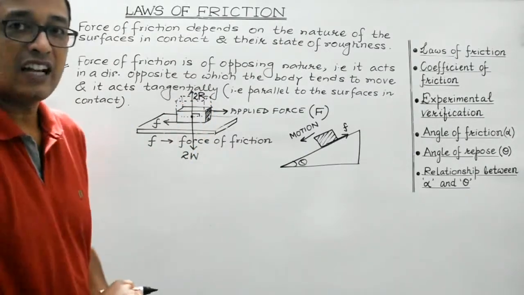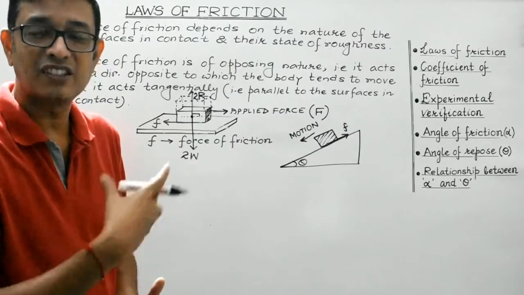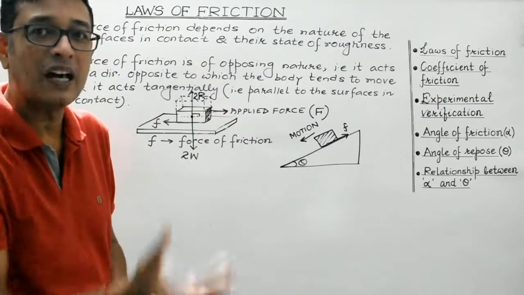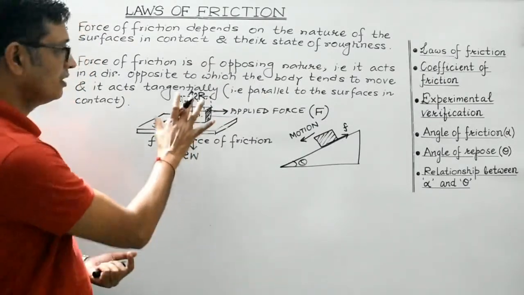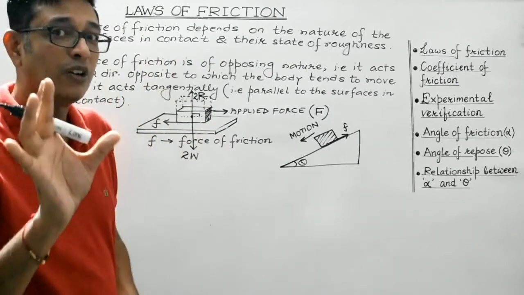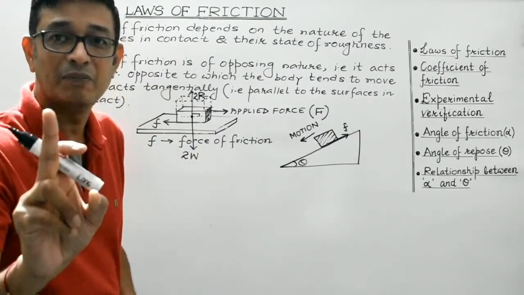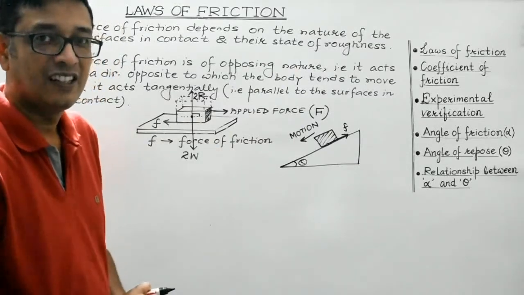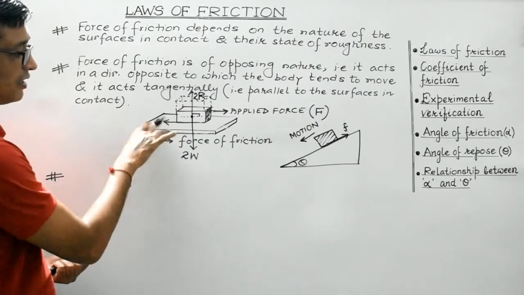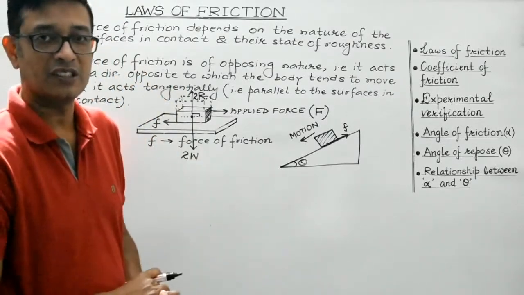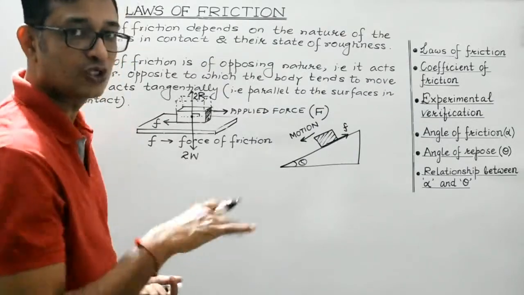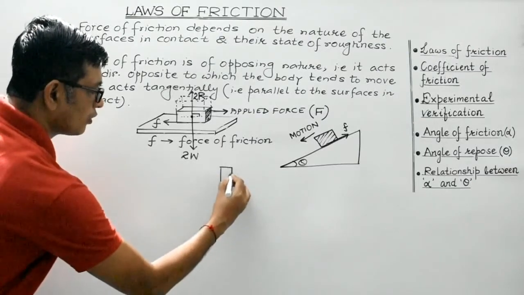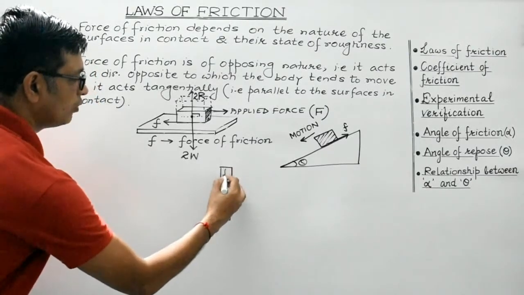So what I mean to say is that with the increase in the weight of the system, if it is placed horizontally, the normal reaction will also increase accordingly, so as to balance the weight, isn't it? So here, weight is equal to the normal reaction, provided, mark my point, provided the body or the system is placed horizontally, right? So here we'll discuss that force of friction increases with the increase in the weight of the system. We'll discuss it through some experiment. Now, in this case, students, suppose this is a wall, it's a vertical wall.